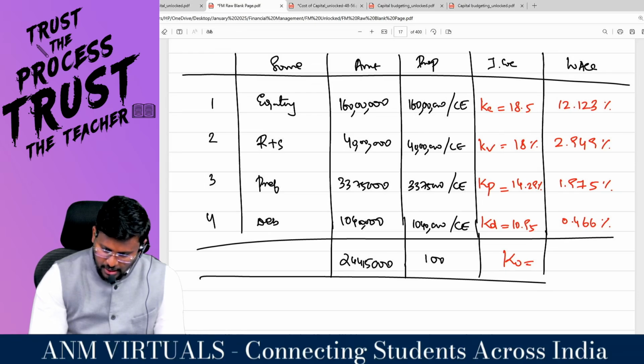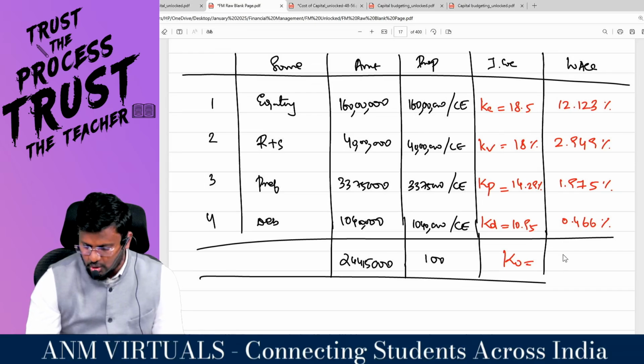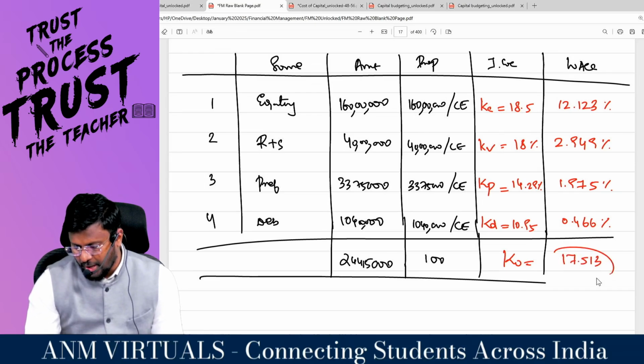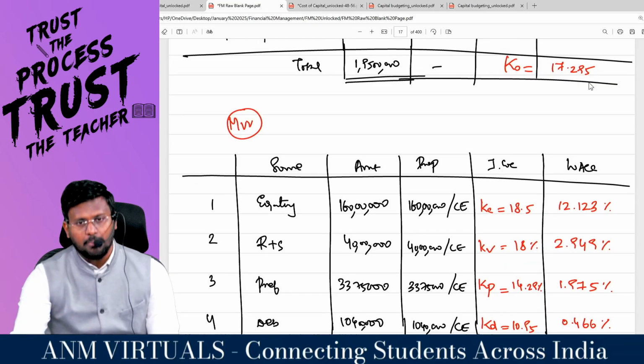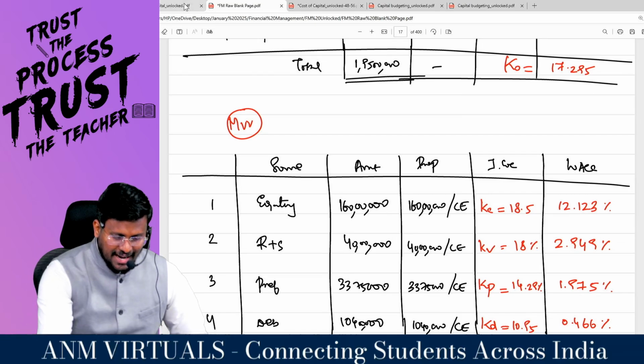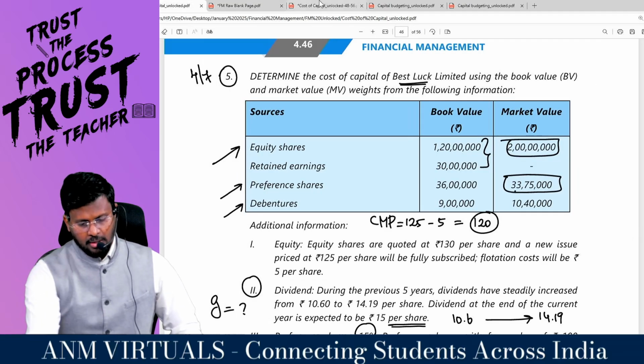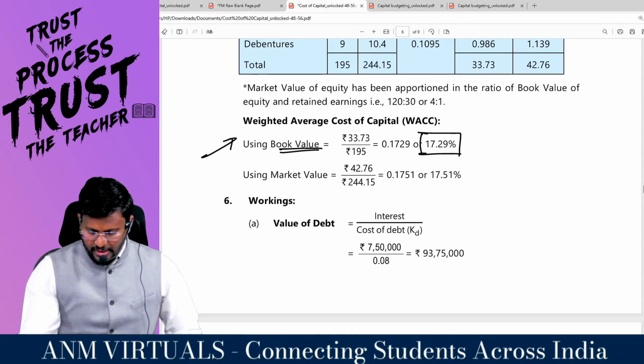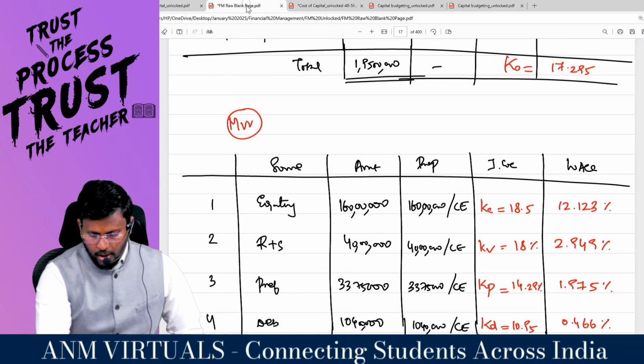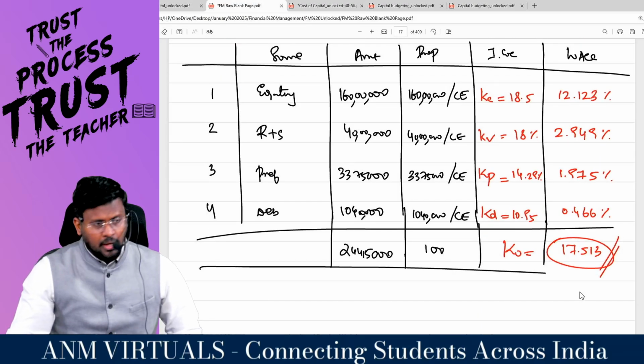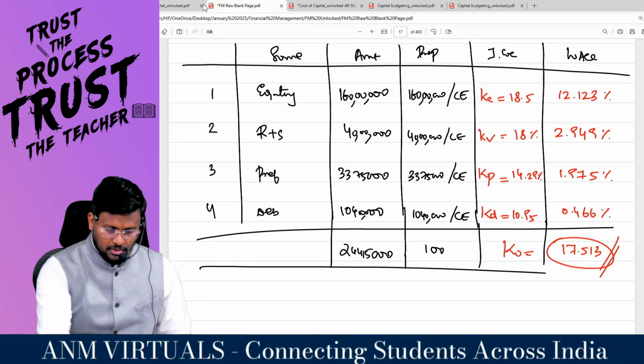So now what? 12.123 plus 2.949 plus 1.975 plus 0.466 comes to 17.513. Here it is 17.29, whereas the KO as per market value weight is 17.51. We also got 17.51. We extended to one more decimal, 513.